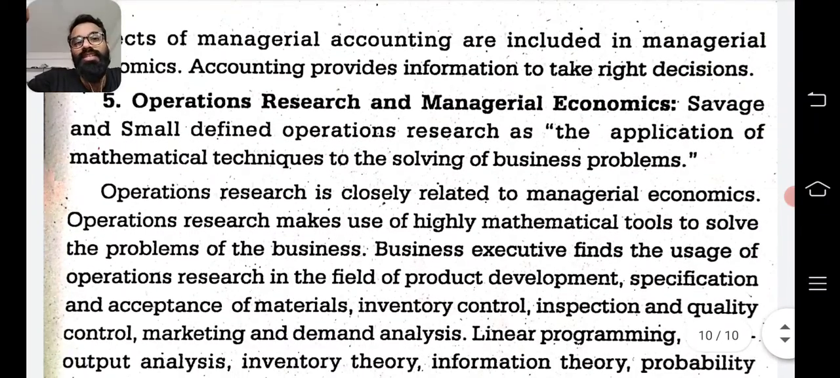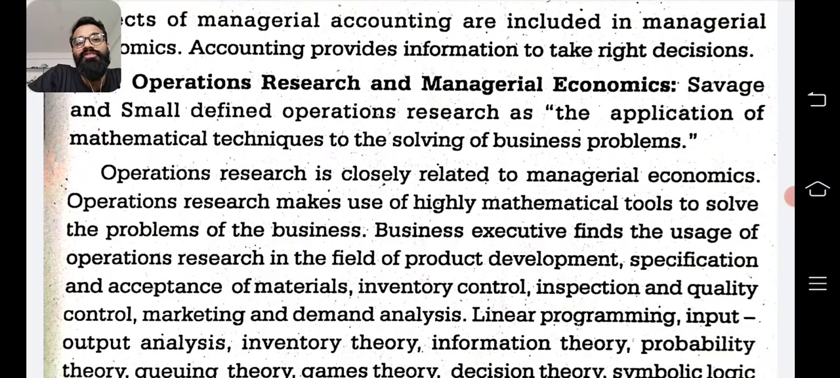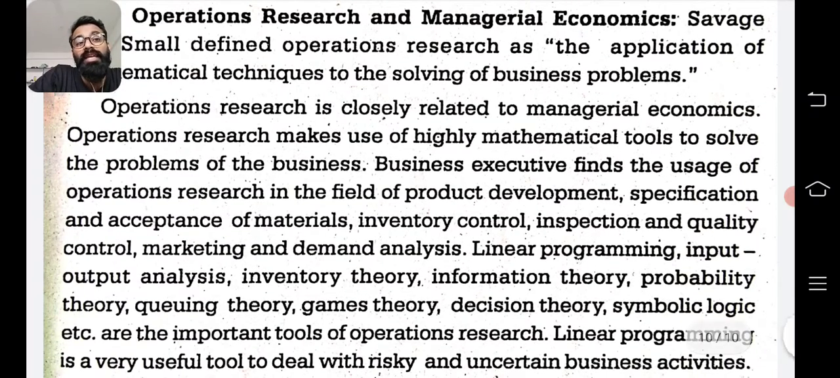Next is operations research and managerial economics. Now, Savage and Small defined operations research as the application of mathematical techniques to the solving of business problems. Operations research is closely related to managerial economics. Operations research makes use of highly mathematical tools to solve the problems of the business. Business executives find the usage of operations research in the field of product development.